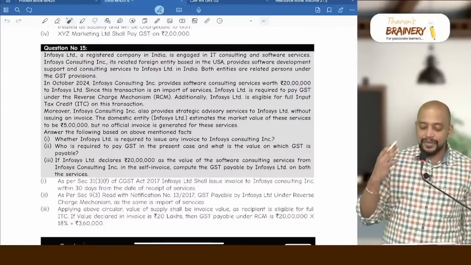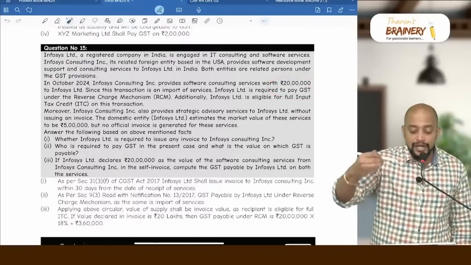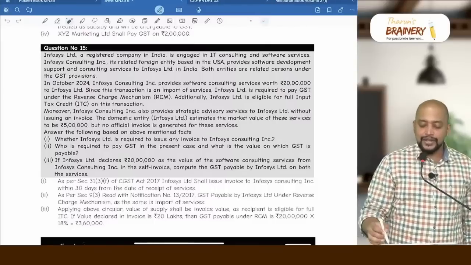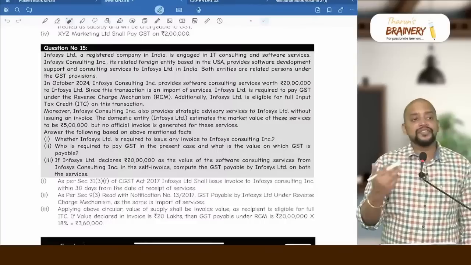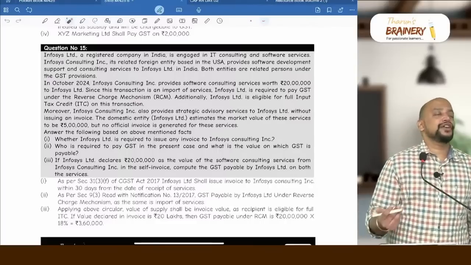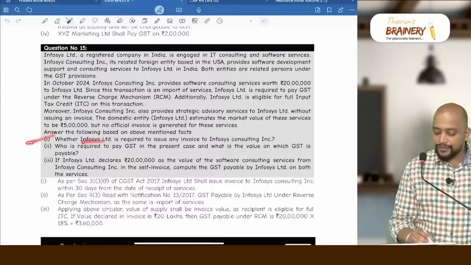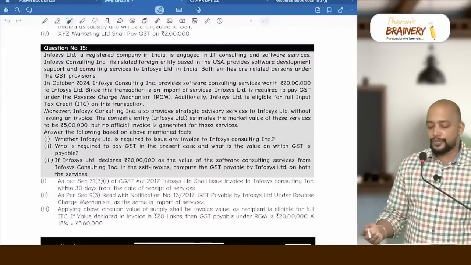So, as the recipient is eligible for full ITC, in the first case for 20 lakhs invoice is issued, correct? Invoice is issued, and therefore we will take 20 lakhs as the value, whereas in the second case 5 lakhs, no official invoice is given. As invoice is not issued, it will be taken as nil. And first question, whether Infosys Limited is required to issue any invoice to Infosys Consulting Incorporation.